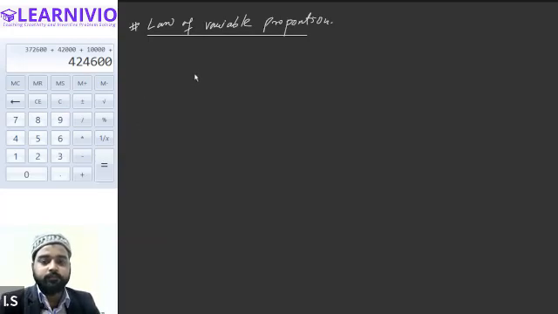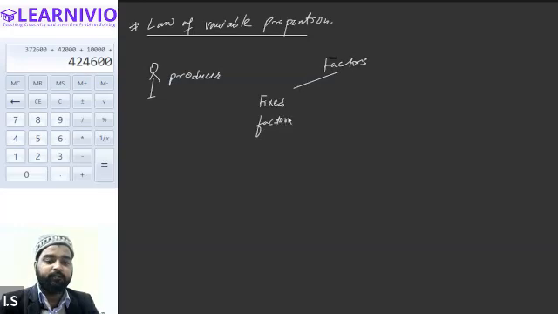It says that if a producer, let's say this is a producer, uses two kinds of factors for producing a good, and obviously those two factors will be the fixed factor and the variable factor. So let's say this producer is using a fixed factor. Machine will be his fixed factor.